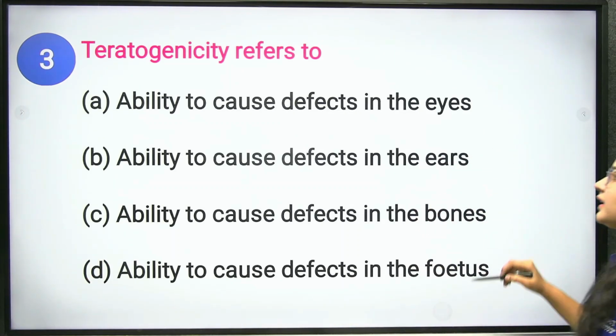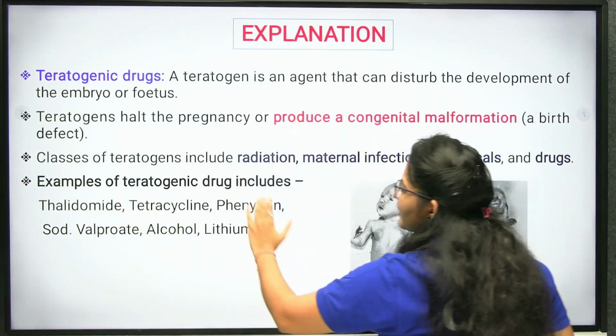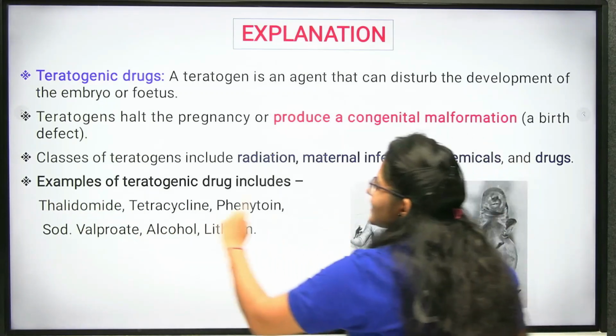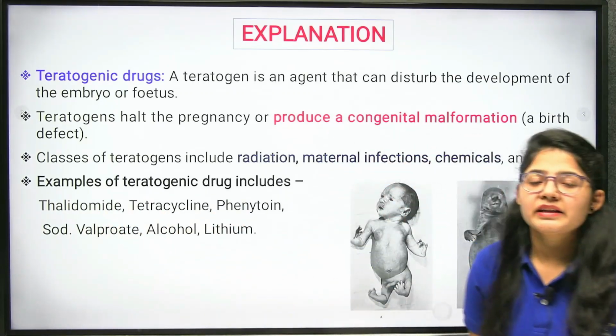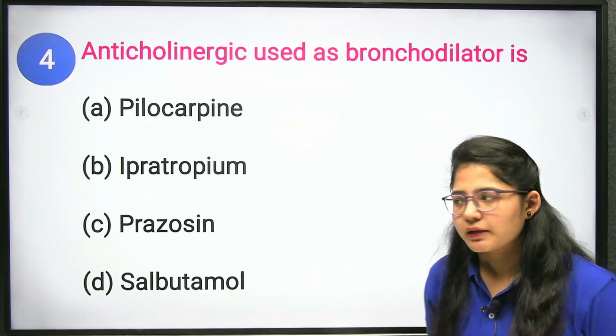Clear? There are many drugs like tetracycline, thalidomide, phenytoin, sodium valproate, alcohol and lithium. These are contraindicated in the case of the pregnant women as it causes teratogenic effect.